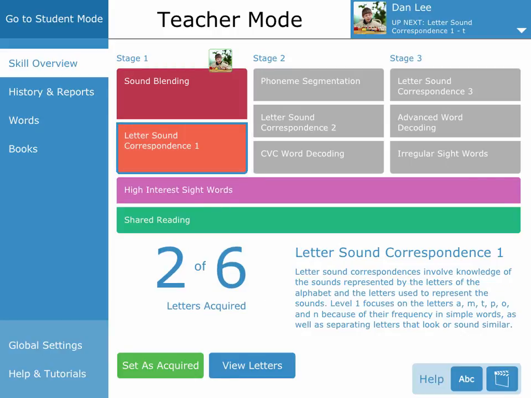to acquisition. The skill overview in teacher mode will show you your student's progress in acquiring this skill. It will be acquired when the student achieves 8 of 10 correct twice in a row for each letter. More information is available about acquisition in our History and Reports video.